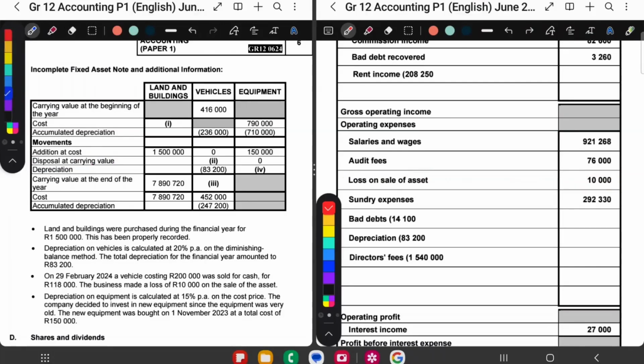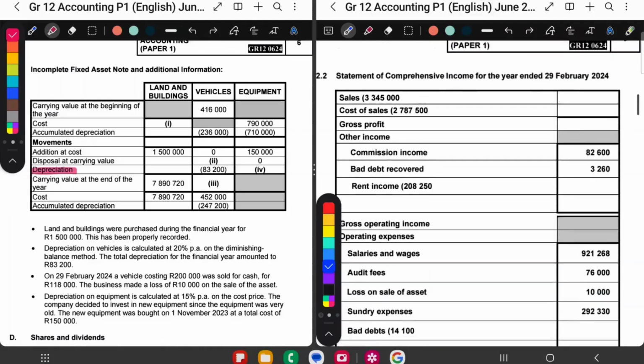Then another thing from the fixed asset note that must go to the income statement is depreciation. All of this whole line must be added together. That must go to the income statement as depreciation. So they have the depreciation for vehicles, but they don't have the depreciation for equipment. So I'm going to add the depreciation for equipment in here.